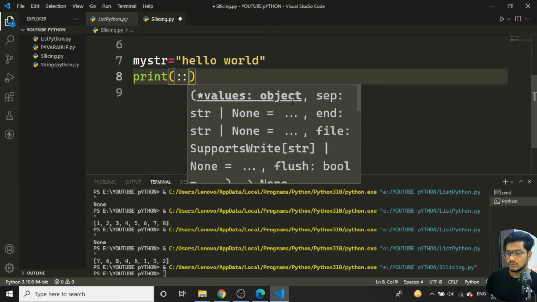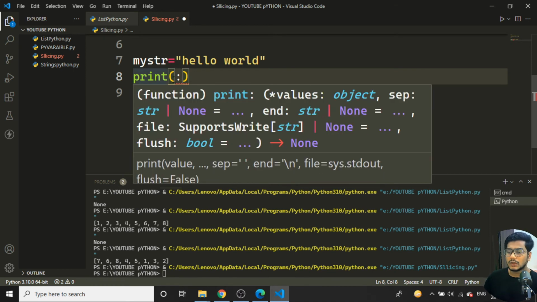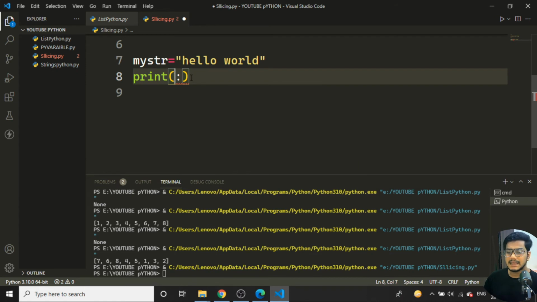Two things will come. First I'll tell you about this colon. The colon gives a starting index and a last index. That will be the starting index, and the second position will be the last index over here.